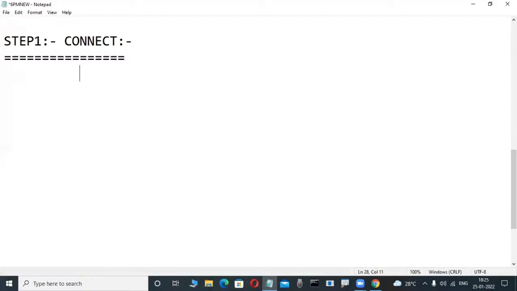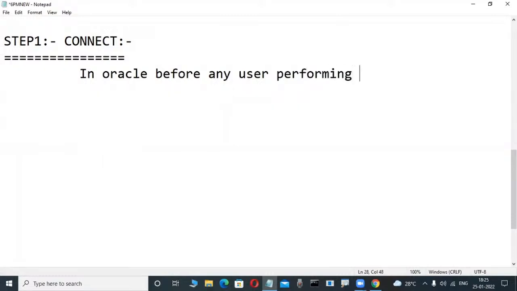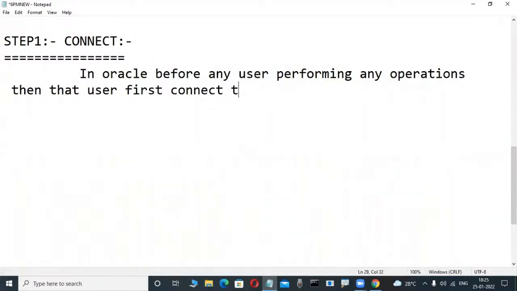Connect. In Oracle, before any user performs any operations, that user first connects to the database.